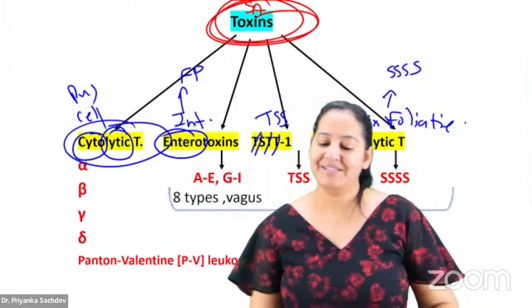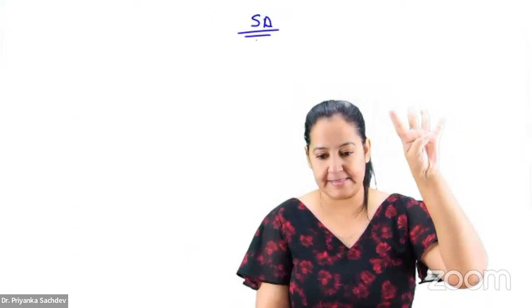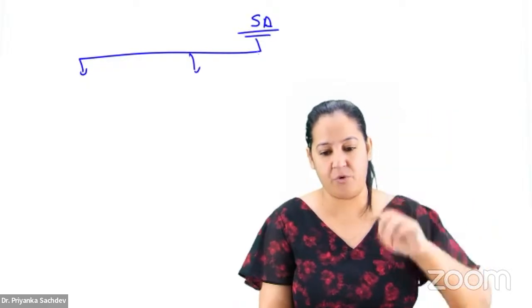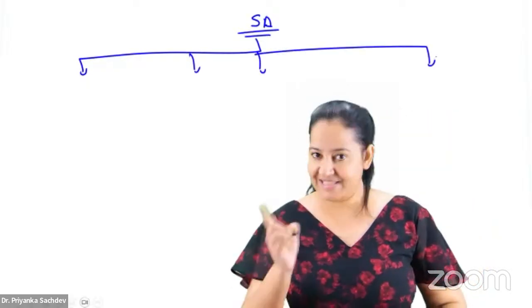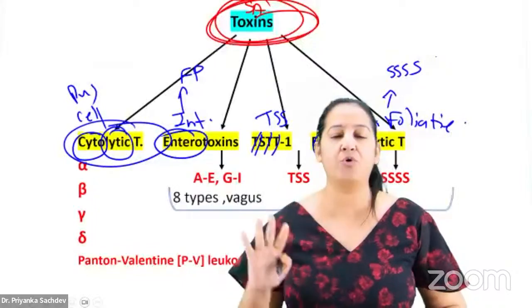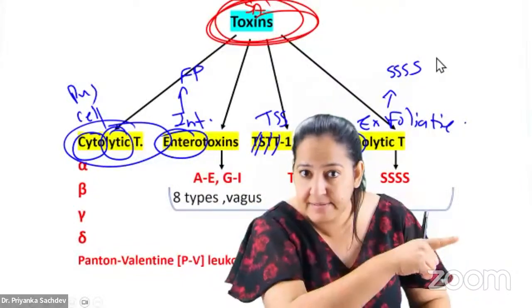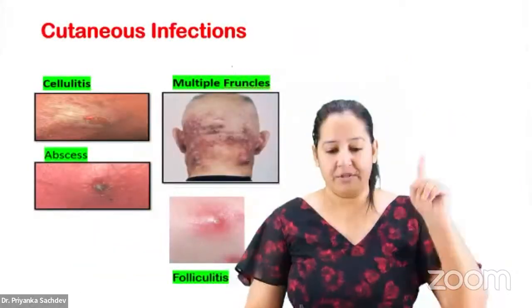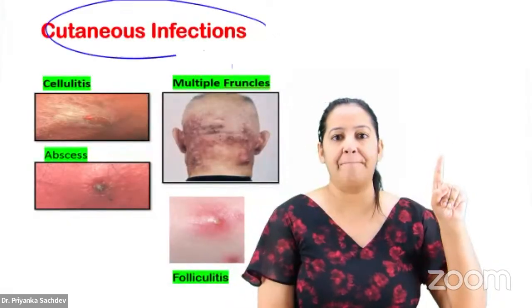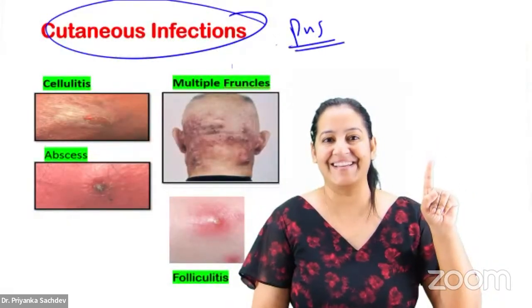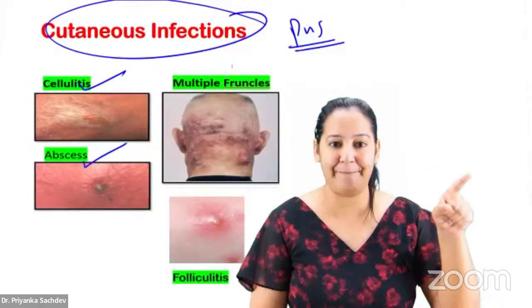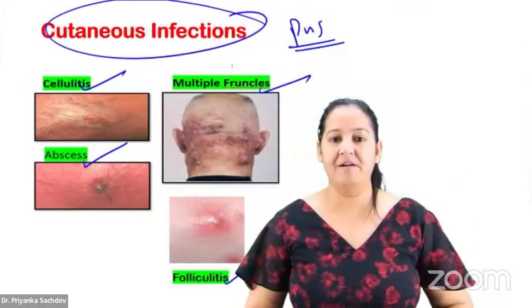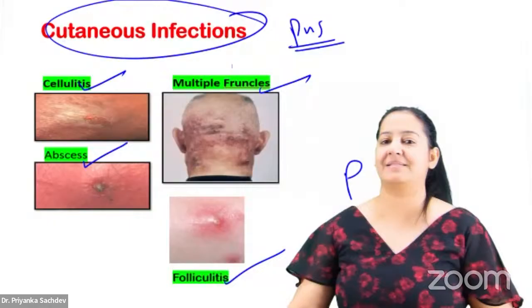Okay, anyway, let's go ahead. I was telling you four types of toxins with four types of diseases. First let me tell you the diseases also, then we will revise the four toxins with the four diseases. Staph aureus, I'm teaching you the main hero. The first toxin, cytolytic toxin, causes pus everywhere. Pus-filled lesions. It can be cellulitis, abscess, furuncle, folliculitis. You can see pus everywhere.